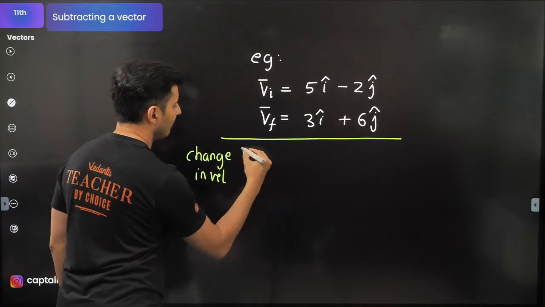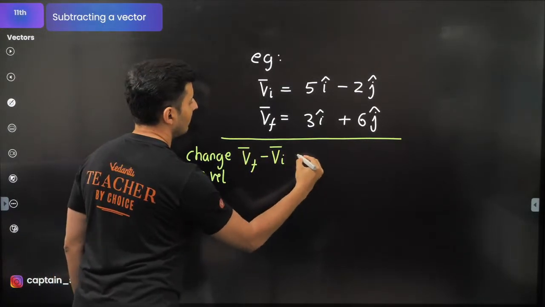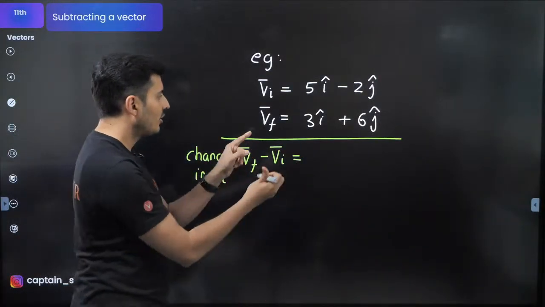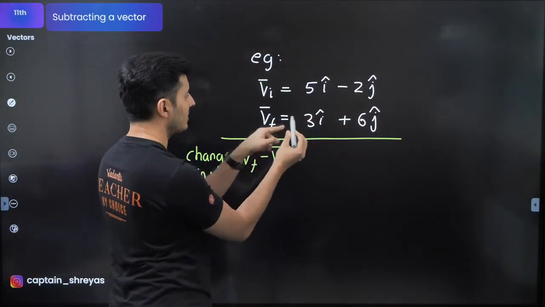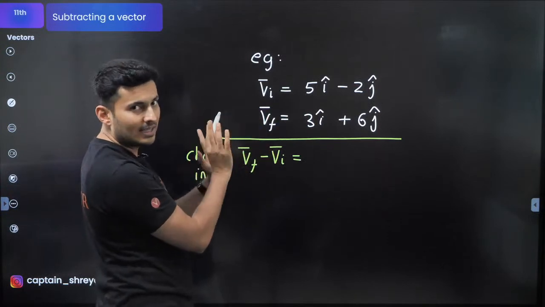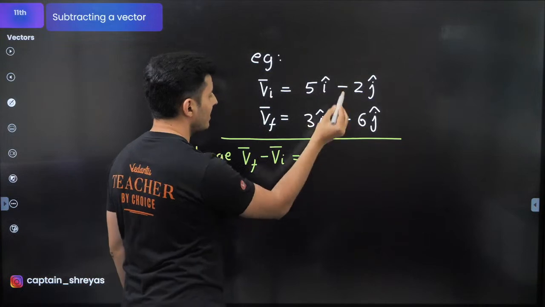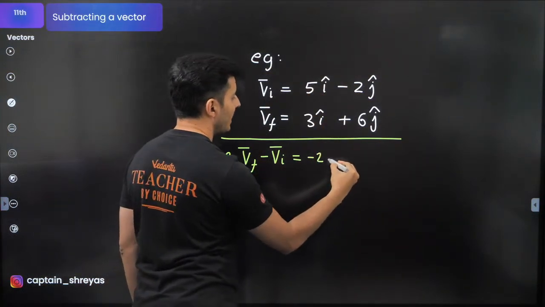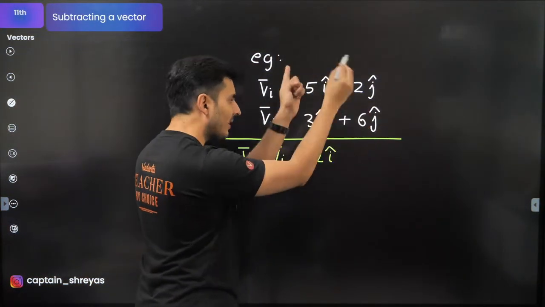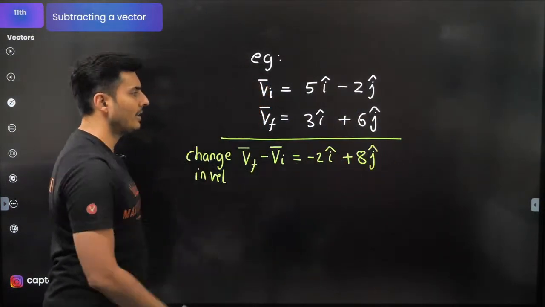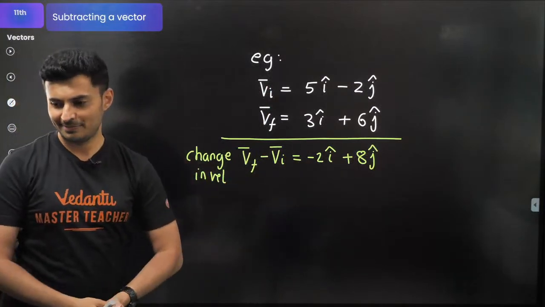That means final velocity minus initial velocity. Final minus initial is called the change. I will not put a minus sign here because then it does not technically make sense. So 3 minus 5, final minus initial, will be minus 2i cap. 6 minus minus 2 will become plus 8j cap. That's the answer. That's how you're going to do it.